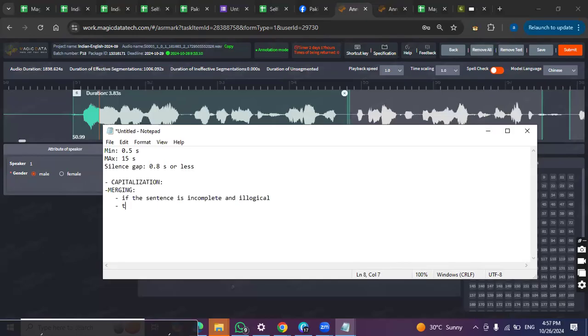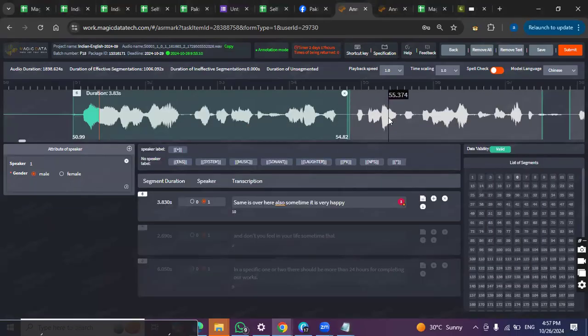And if the silence gap between the segments, please forgive my spellings, is less than 0.8. Is 0.8 or less than that? Okay, so now see, this segment and this segment.